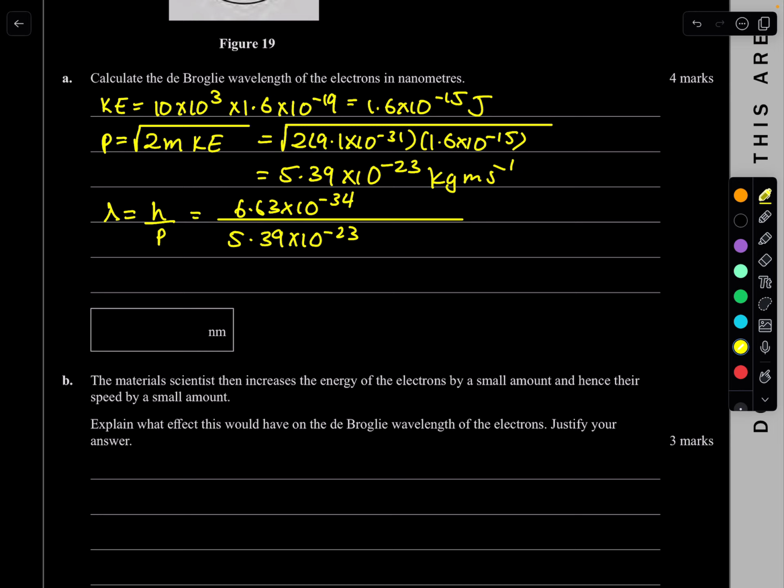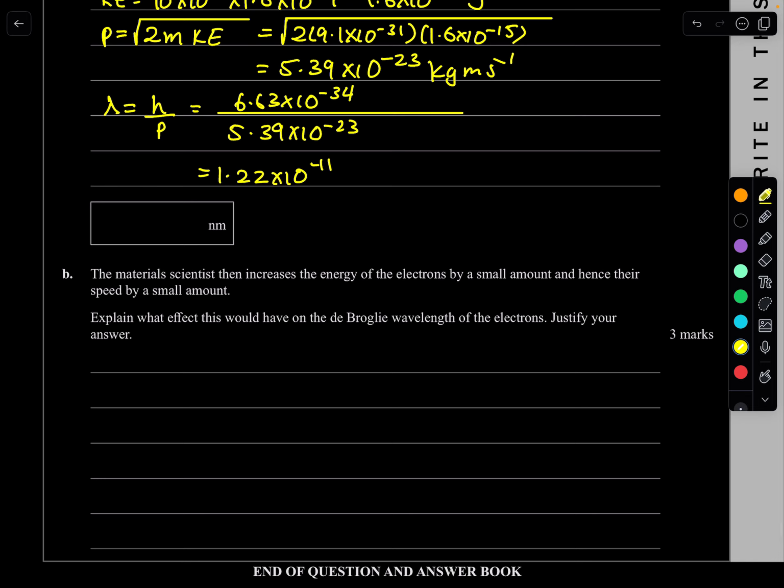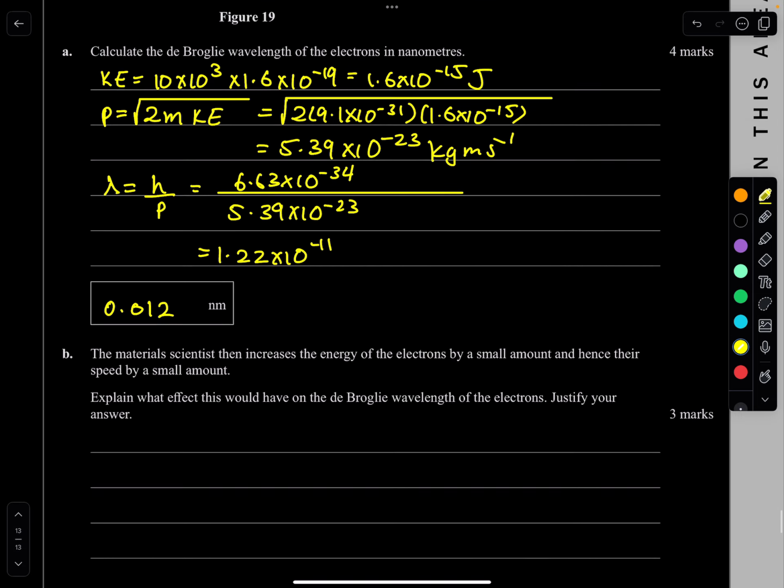6.63 times 10 to the negative 34 divided by the answer. That gives me overall 1.22 times 10 to the power of negative 11. But of course, it's in nanometers, so I'm going to multiply by 10 to the power of 9. And so it gives me 0.012 nanometers. That's easy. Beautiful.